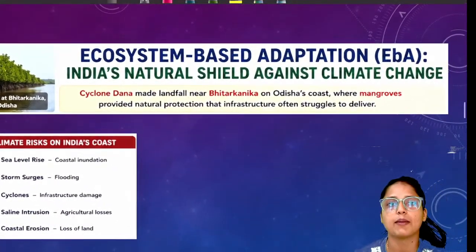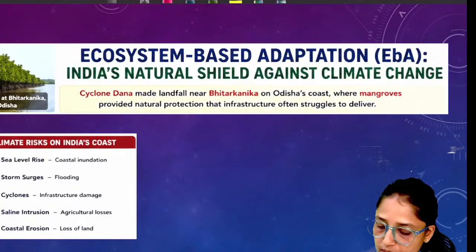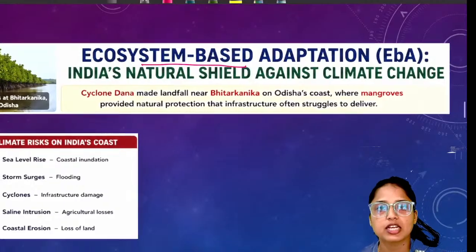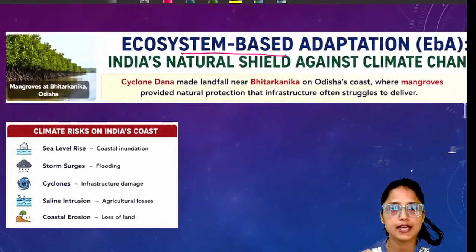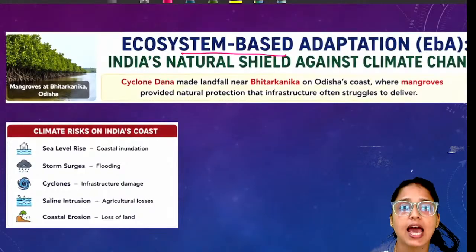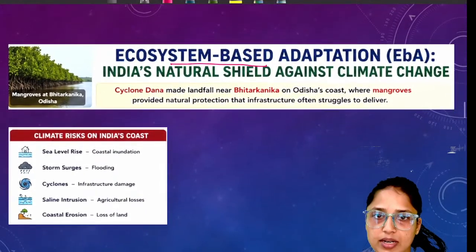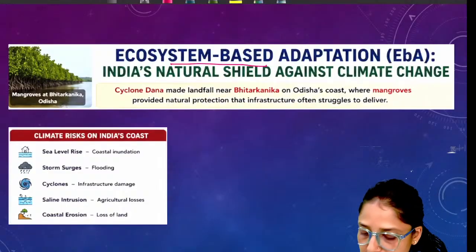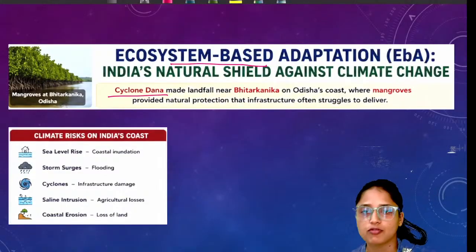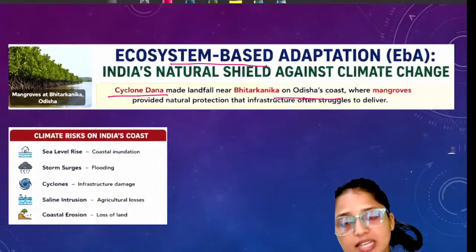So basically the main article is based on ecosystem based adaptation. Ecosystem based adaptation means how you are using ecosystem services, how you are using local biodiversity as a shield against climate change. So here the context is given of cyclone Dana. This cyclone Dana made a landfall on Odisha's coast on Bhitarkanika.